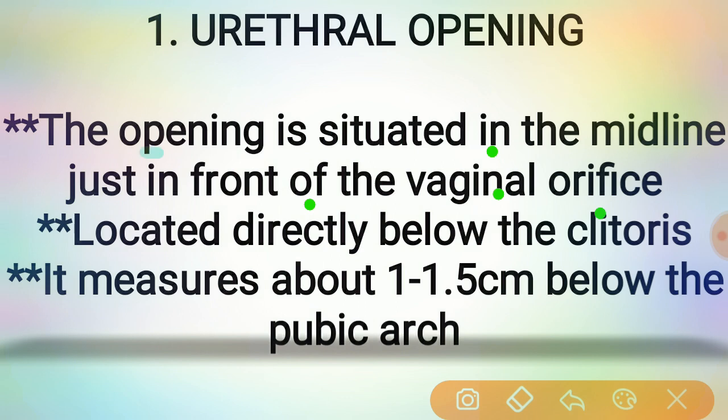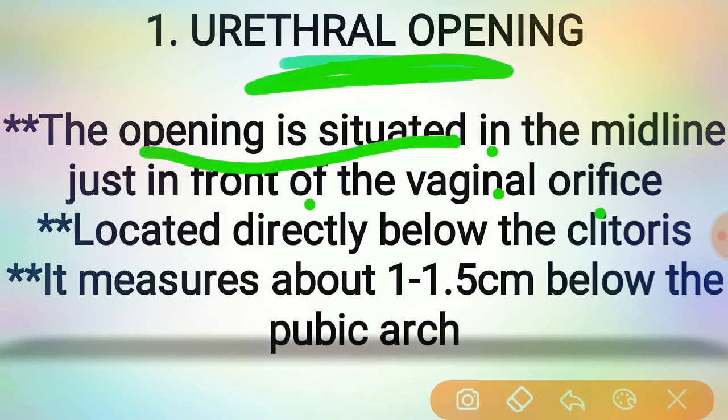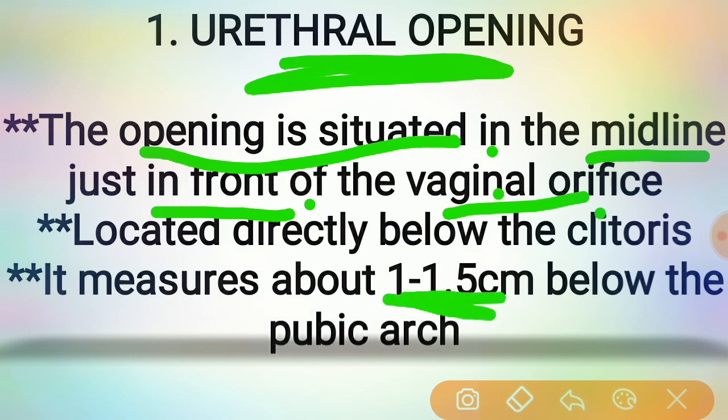What is its measurement? It measures about 1 to 1.5 centimeters, and it lies below the pubic arch.